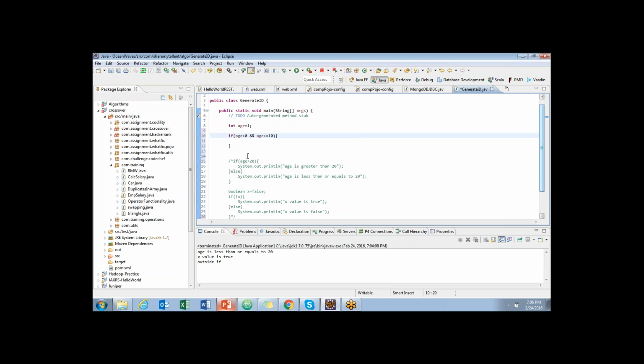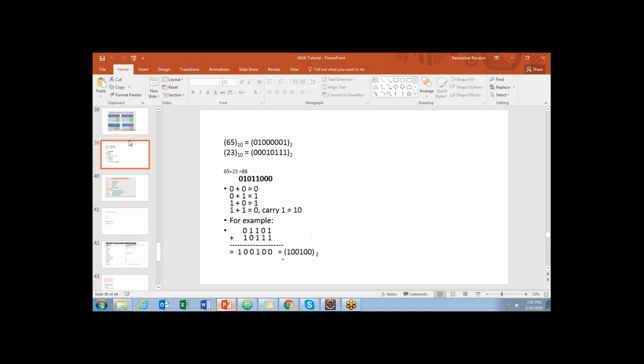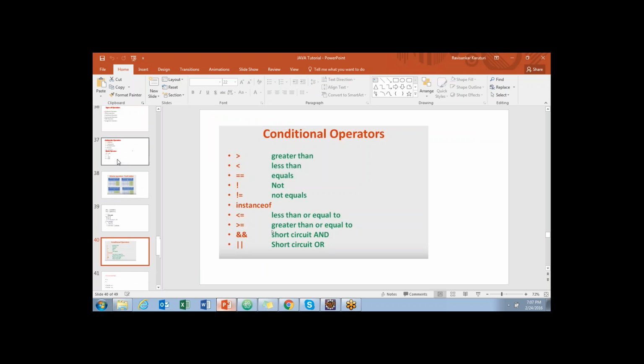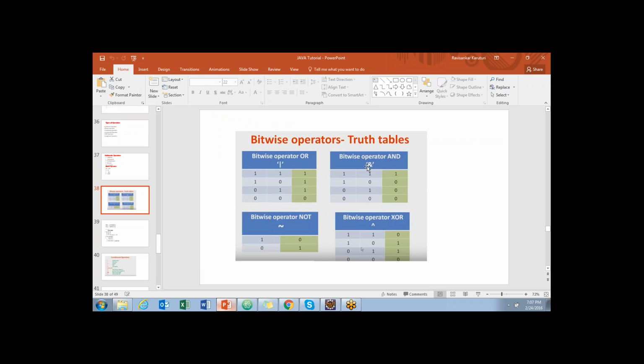You remember that truth table we discussed that day? This is not bitwise, it's for normal conditioning. If both are true, only in that case it is true. One means true, zero is false. If one is true and the other is false, it won't go into that block, which is false.